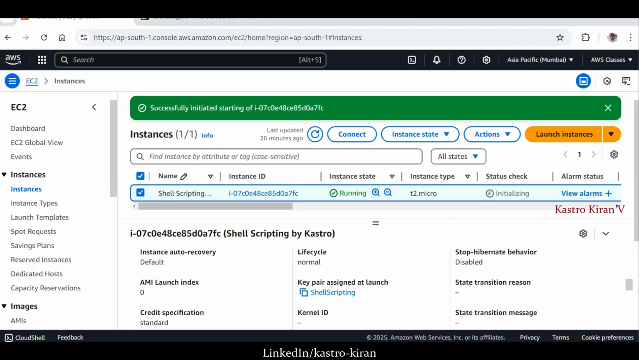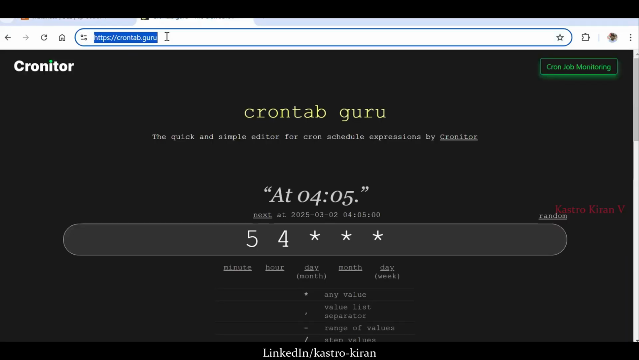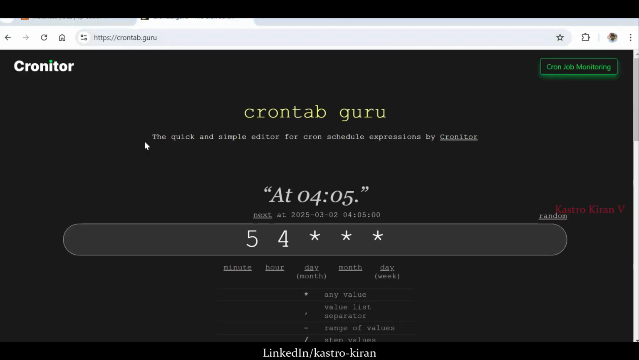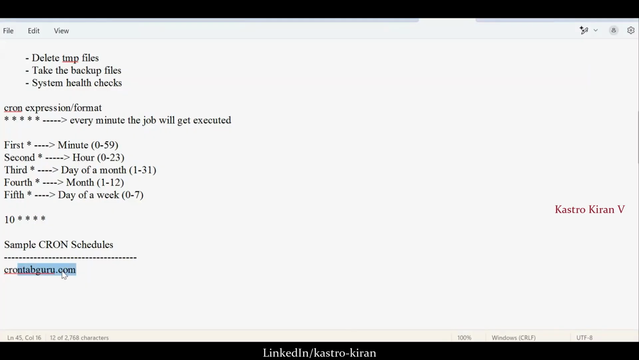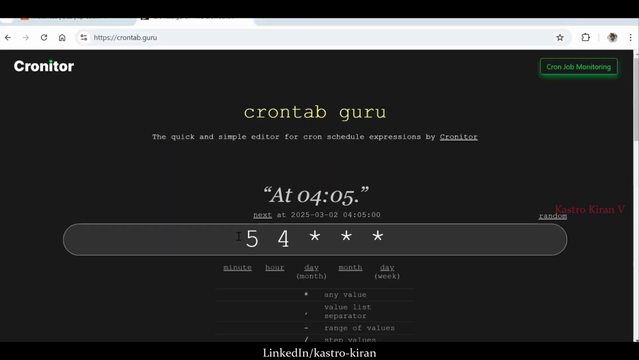So let me show you that website. Let me go to the browser and just type crontab.guru. This is the website. I'll also give the same thing in your notes, so that when you are working, you can verify it in order to write the cron expression. Here is where you are going to write the cron expression. The general cron expression is 5 stars.